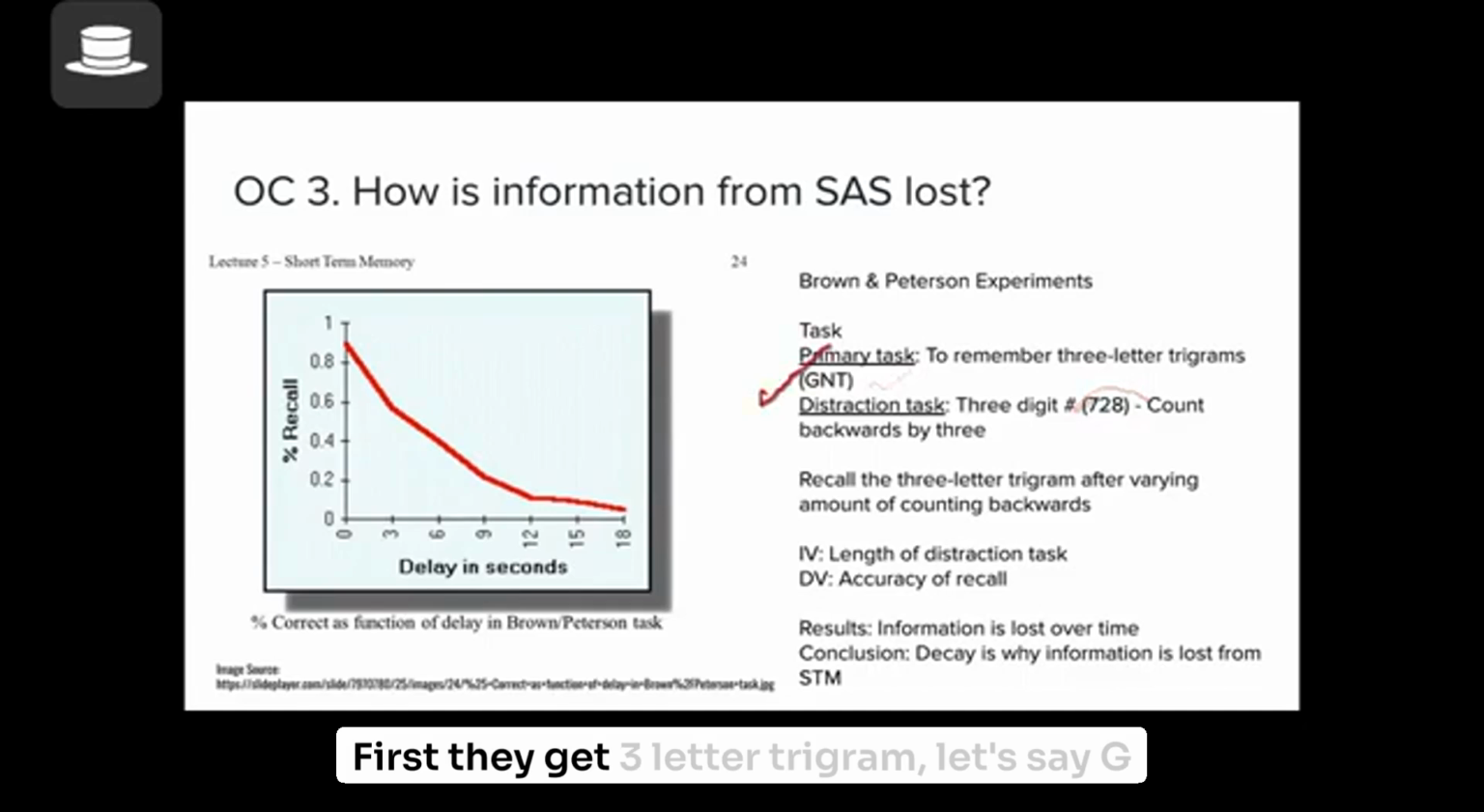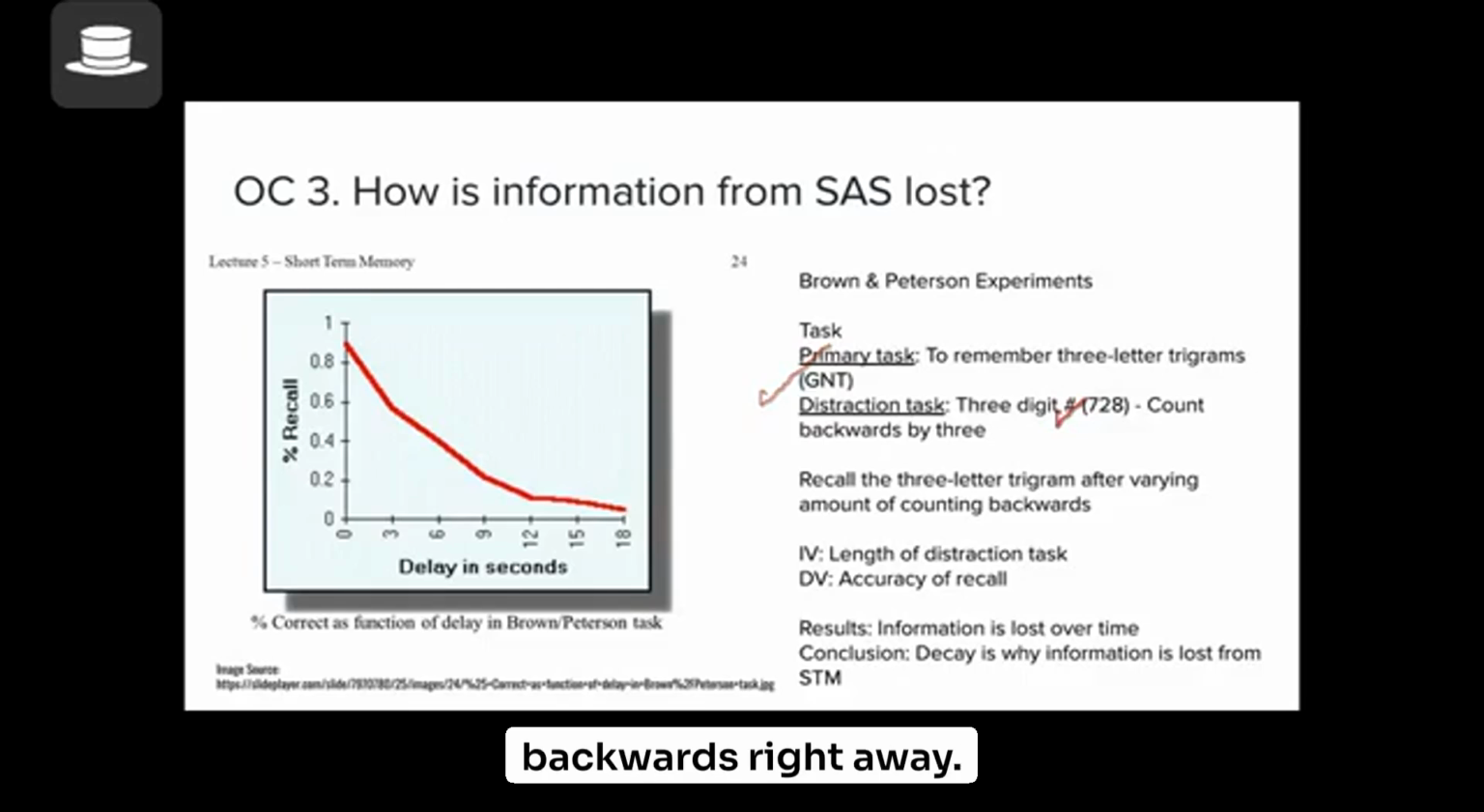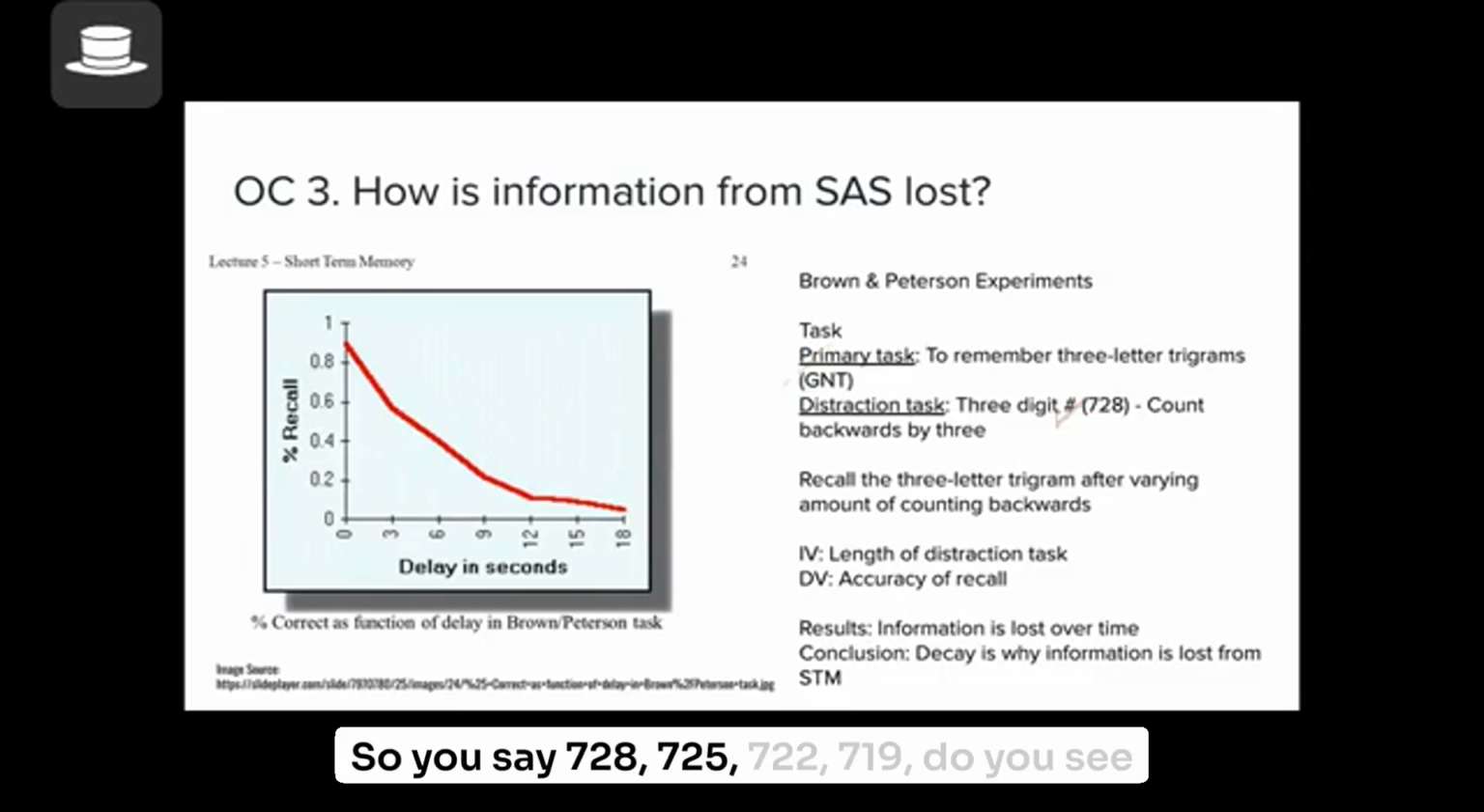First, they get a three-letter trigram, let's say G and T, then they see a three-digit number, 728, then they have to start counting backwards right away. So you have to say 728, 725, 722, 719. Do you see how difficult it may get if it's continued? The aim of this task was to distract them from repeating these letters.